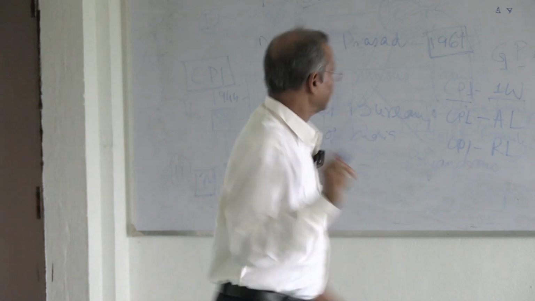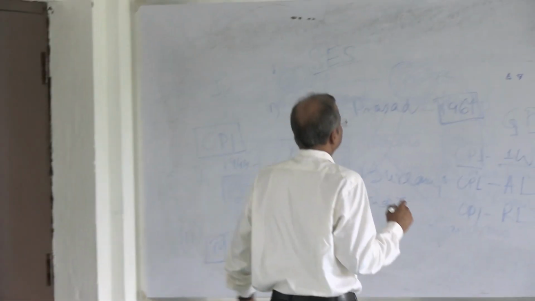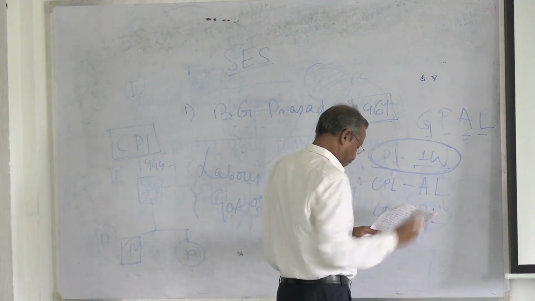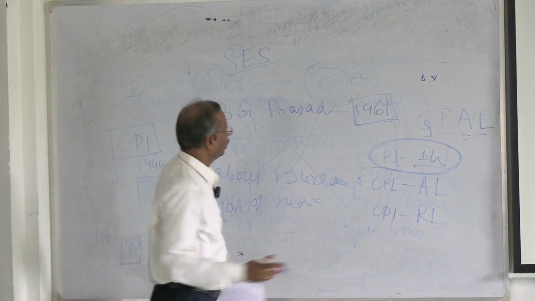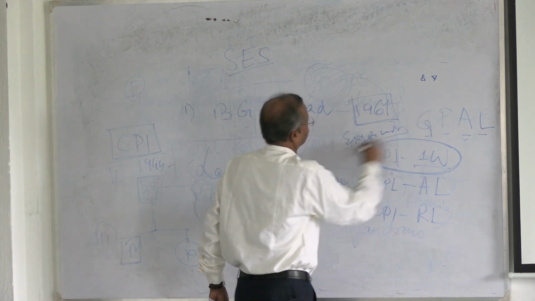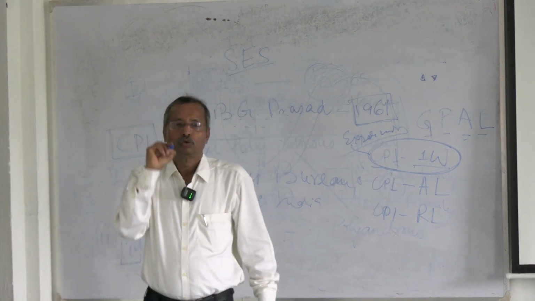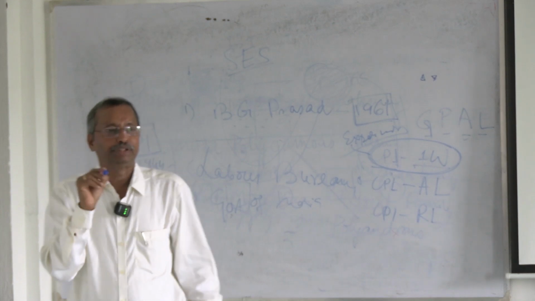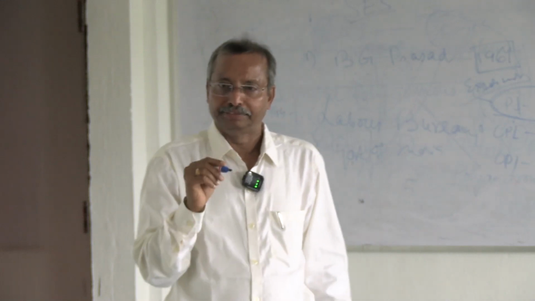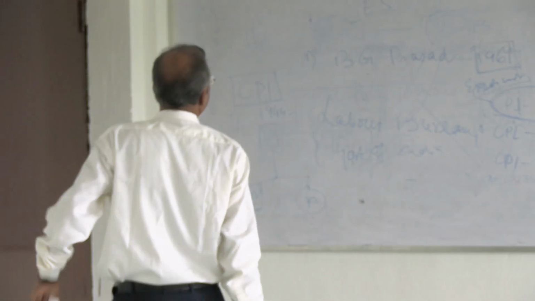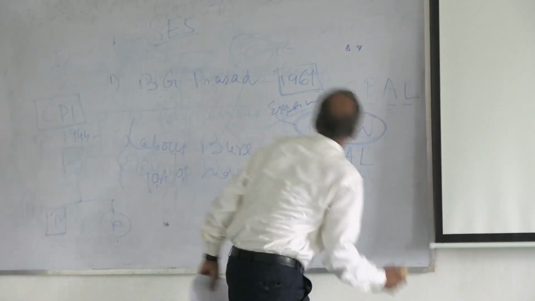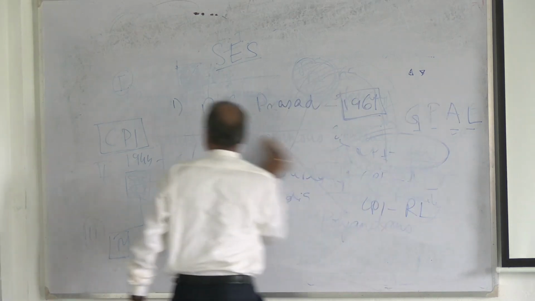But the first one is well accepted, because this is based on the expenditure of a normal class family. So, we give focused emphasis on CPI for industrial workers. Based on this CPI, three scales were introduced. Number one, B.G. Prasad scale, introduced in the year 1961.